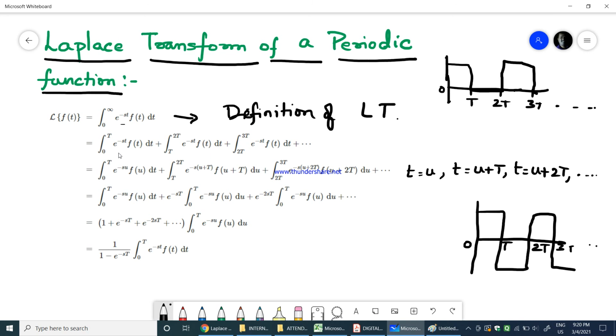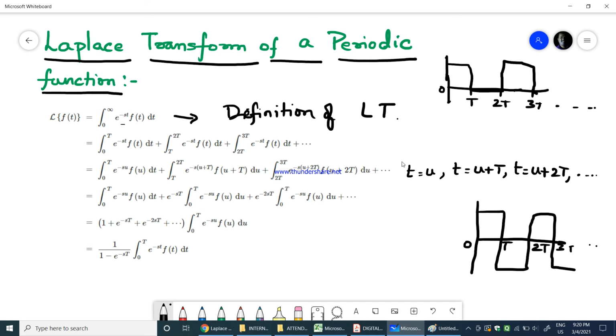So it is the integration from 0 to T of e power minus st f of t dt, plus the integration from T to 2T of e power minus st f of t dt, plus the integration from 2T to 3T of e power minus st f of t dt, plus so on. This function can continue to 4T, 5T, and so on. That is why it is called a periodic function.